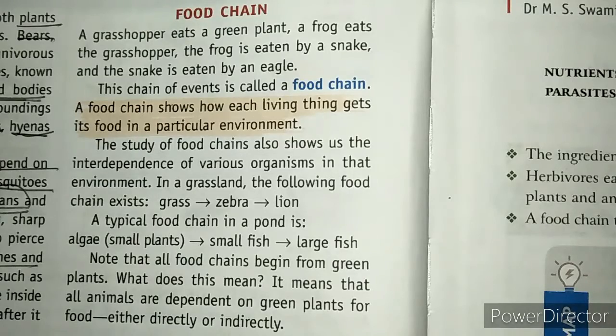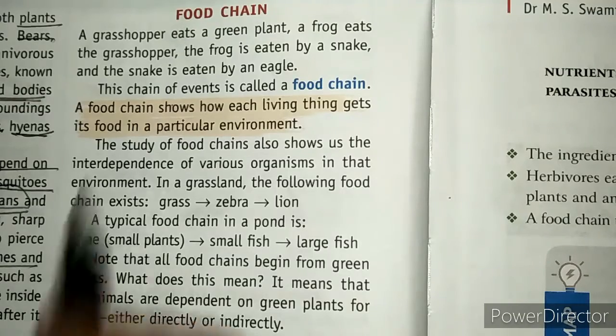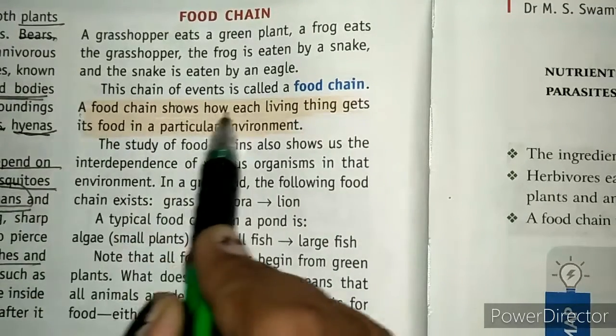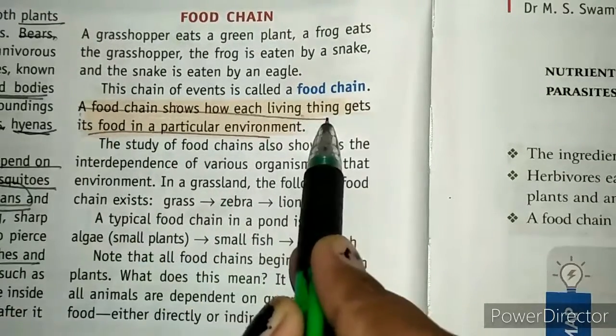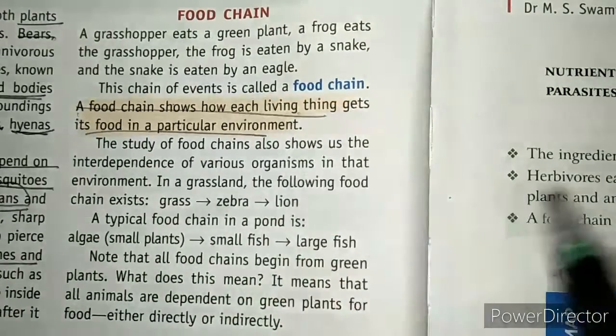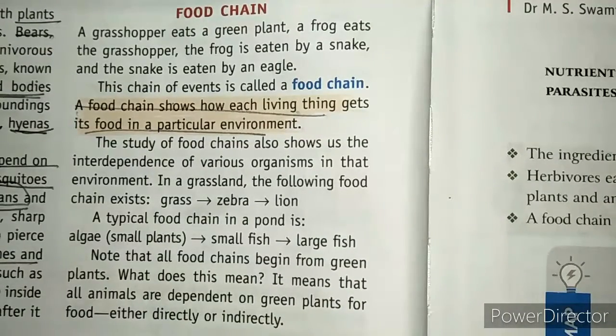The last one we have is the food chain. So what is a food chain? Basically it is a series of different organisms in which each organism depends on the one below it for its food. A food chain shows how each living thing gets its food in a particular environment, and that chain is known as a food chain.